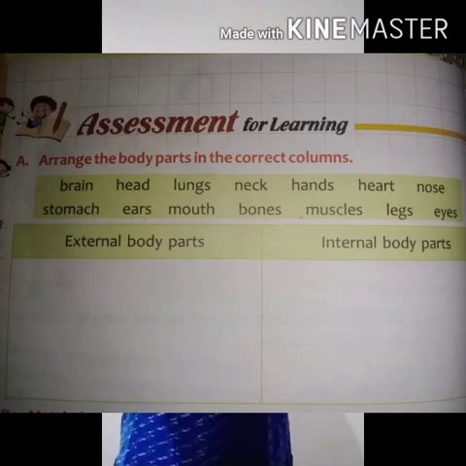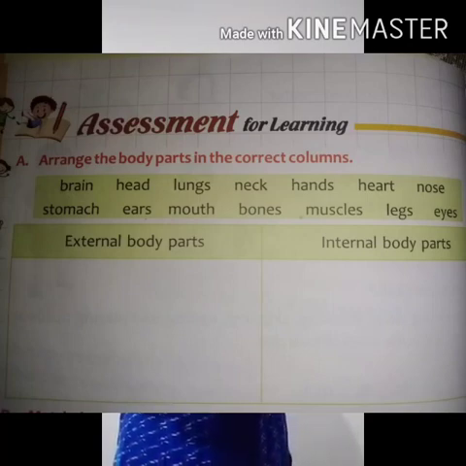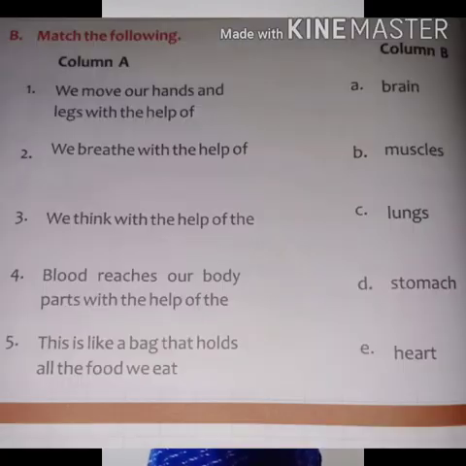So the external body parts are head, neck, hands, nose, ears, mouth, legs and eyes. So now come to the internal body parts. The internal body parts are brain, lungs, heart, stomach, bones, muscles. Now come to the B section, match the following. Column A, it is given.